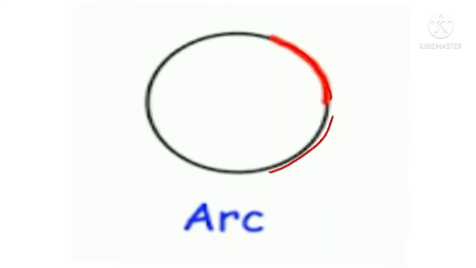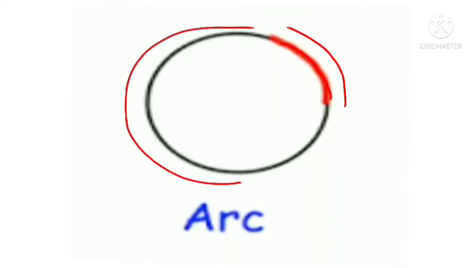This one is the minor arc, and this one is the major arc of the circle. So an arc divides the circle into 2 parts.